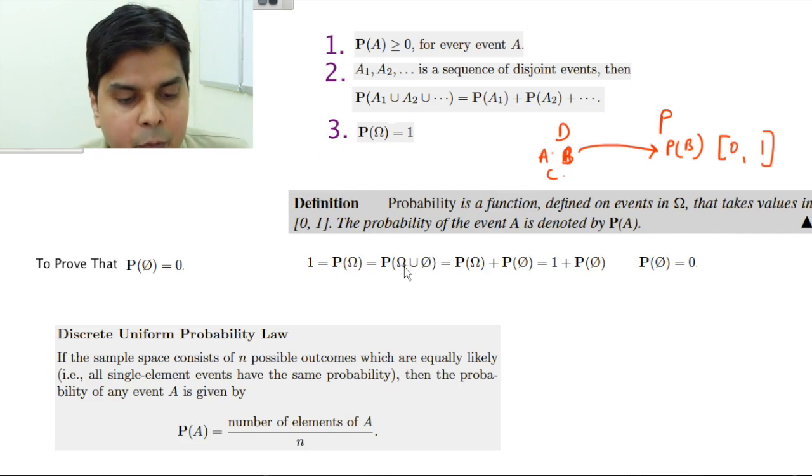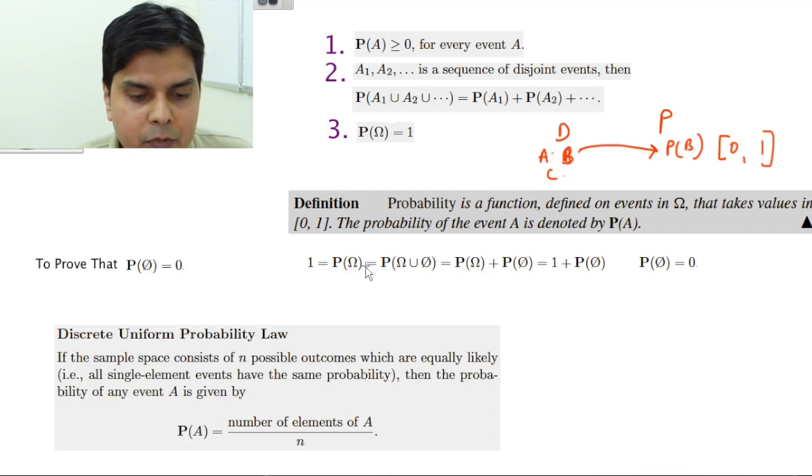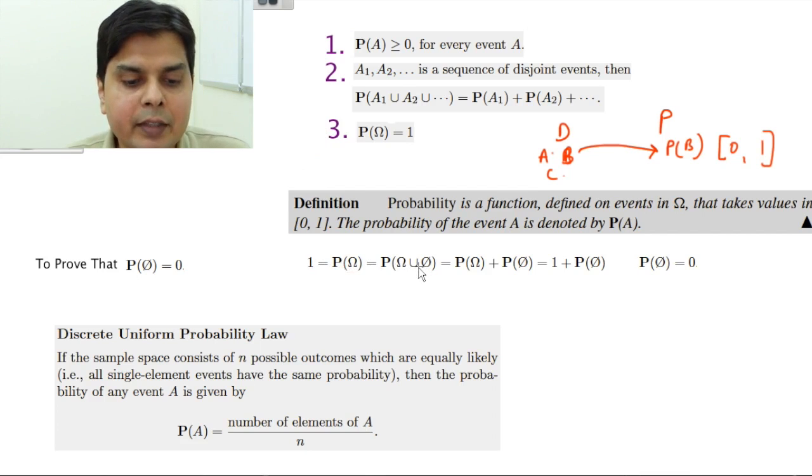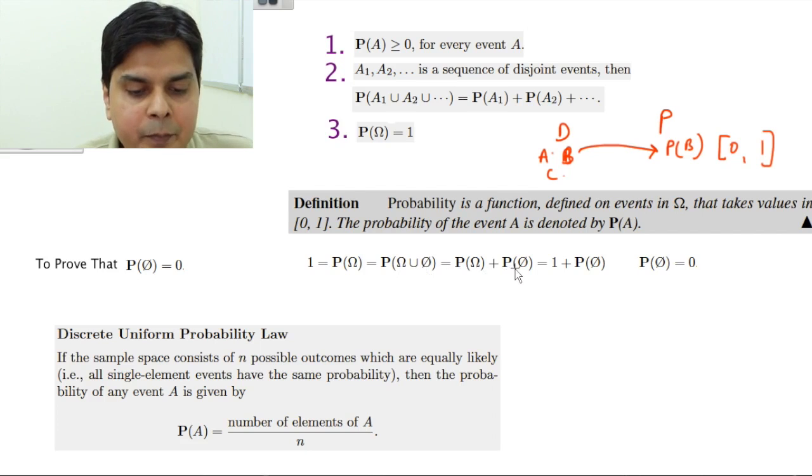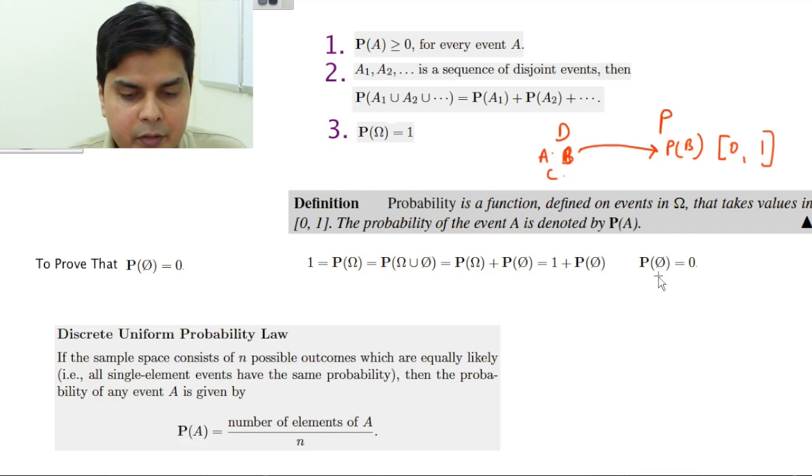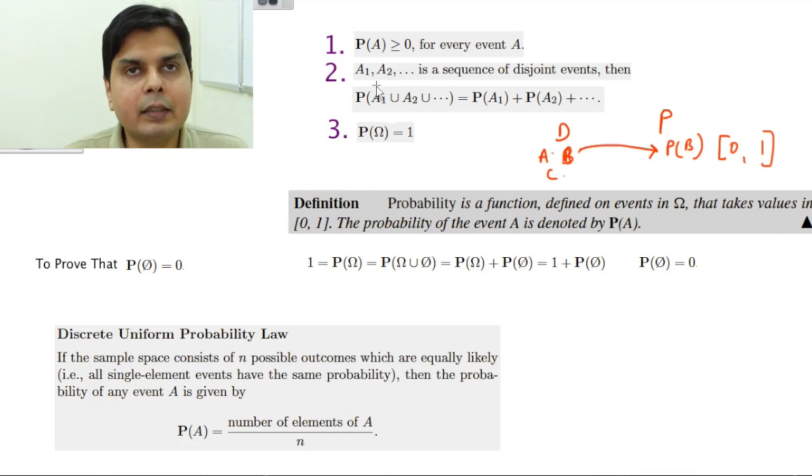So 1 is equal to P(omega). Omega I can write as omega union phi, because union of any set with phi is that same set. Now omega and phi are disjoint, so I can write P(omega) plus P(phi). Now P(omega) is 1, P(phi) is P(phi). So 1 is equal to 1 plus P(phi), so P(phi) is 0. Very simple proof.